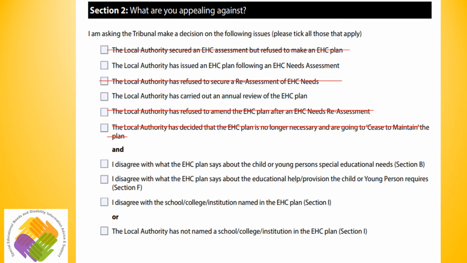Sometimes a plan can be issued without a school named in section I. This might be for various reasons, for example to meet timescales or because the local authority are awaiting confirmation of a specific placement but cannot name them at this time. Section I should not be left blank, despite these very real examples given. And if it is left blank, you can appeal against this for your preferred school to be named in section I.